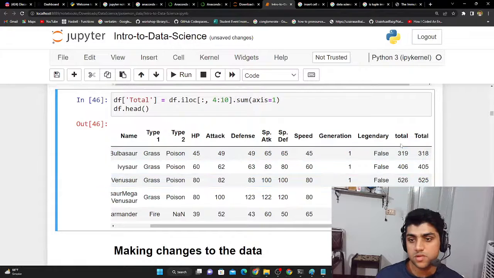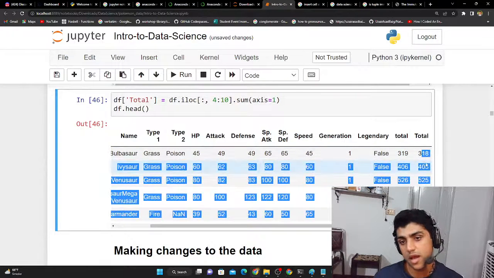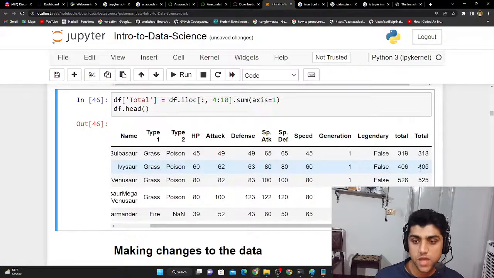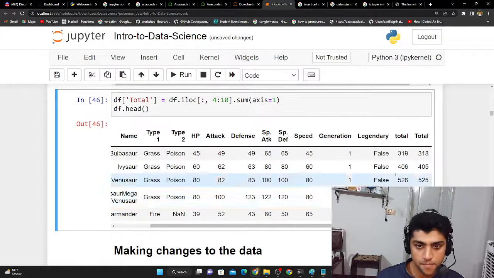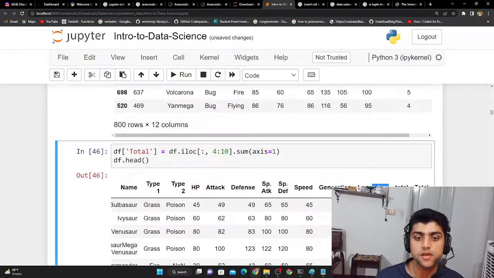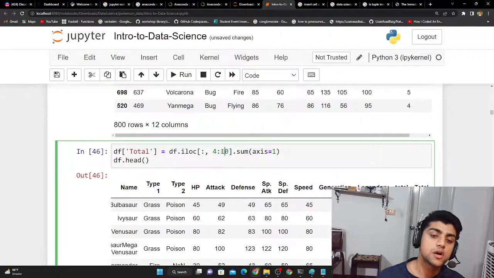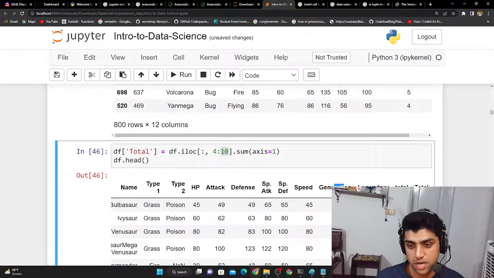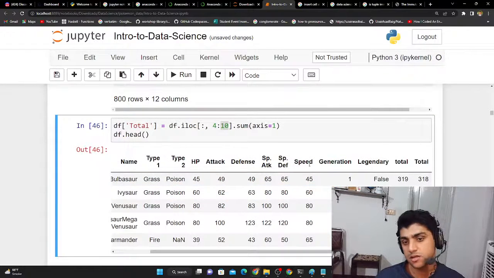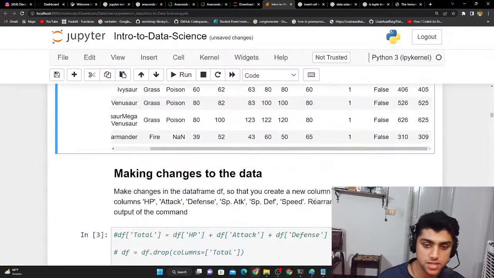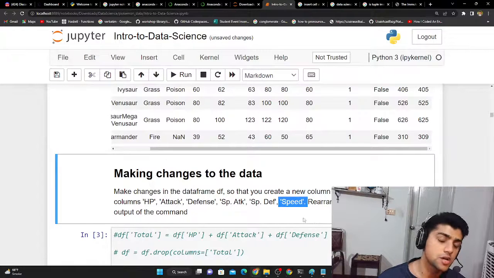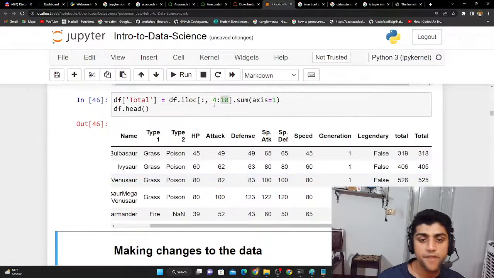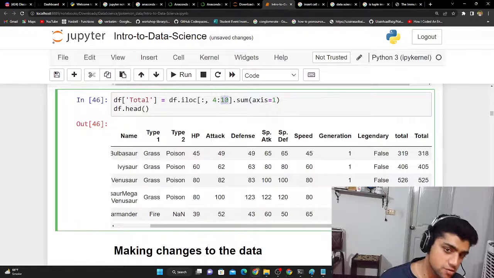So this was our old total, remember 319, and this is our new total. I guess in this case, yes, I have to correct myself. We're not adding the legendary column. So 4 to 10 doesn't include generation; it goes up to but not including. So it's still Speed. Yeah, so 4 to 10 means from 4 to 10 but not including the 10th column.